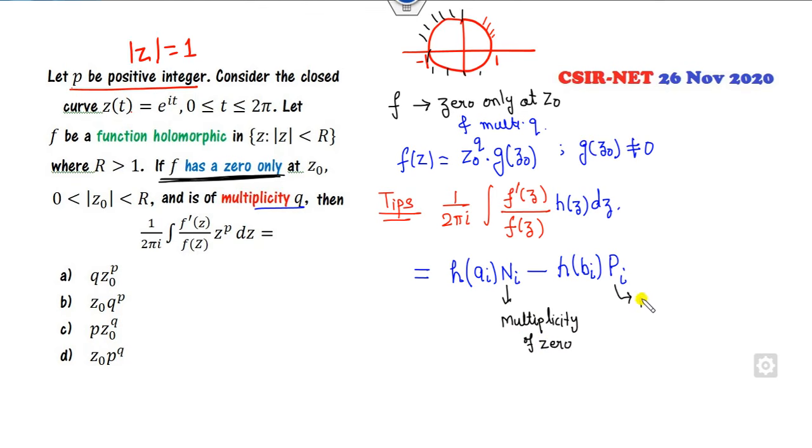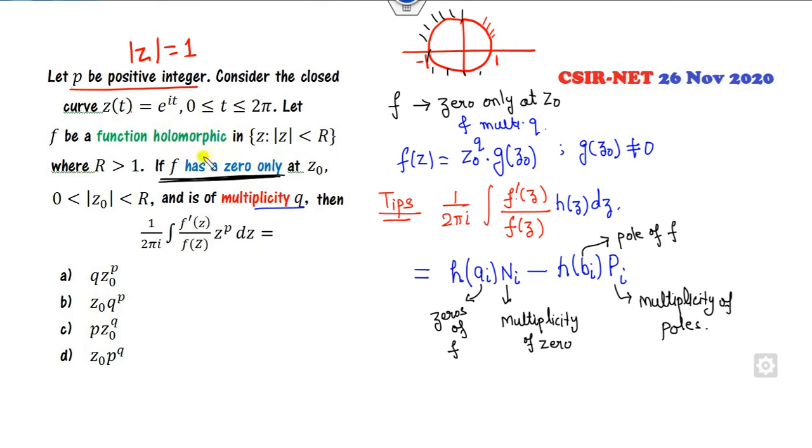P is called the multiplicity of the pole. Fine. What are the AIs? AIs are called the zeros of f, whatever the function. B is called the pole of f.